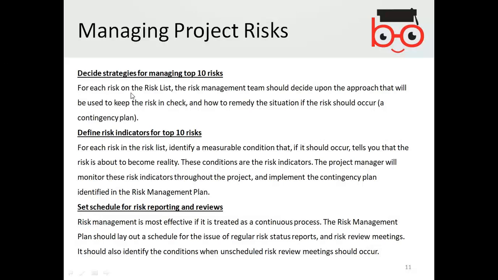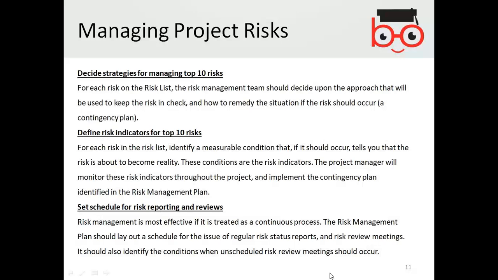For each risk on the list, the risk management team should decide upon the approach that will be used to keep the risk in check and how to remedy the situation if the risk should occur, a contingency plan. So the risk assessment strategy is that you should have the top 10 risks involved, and those lists should be ready, and the remedies of those risks should also be ready to be followed or applied.